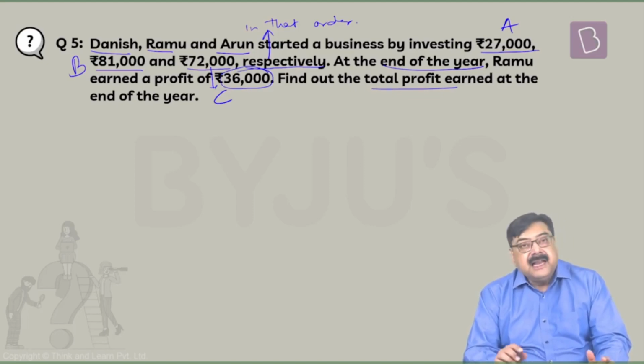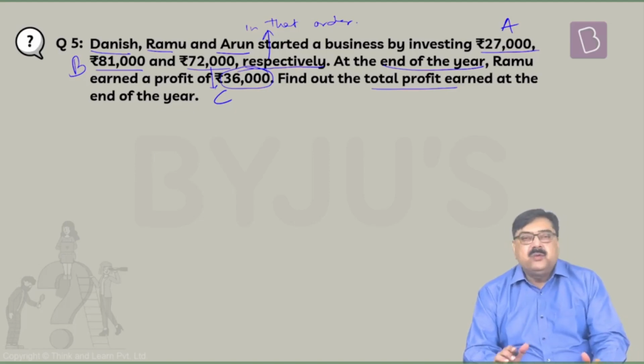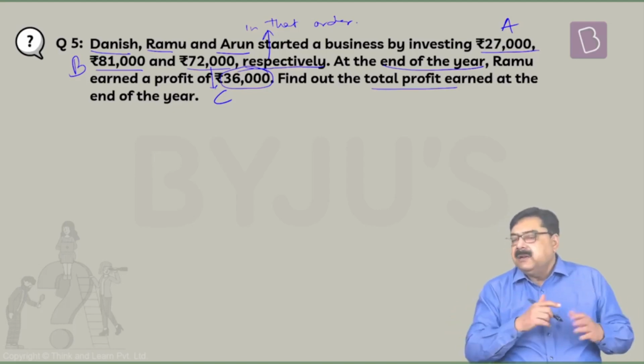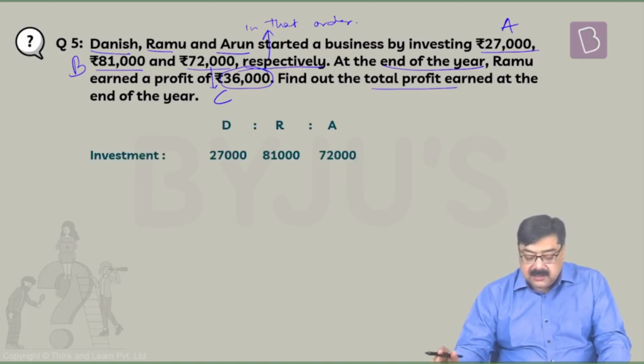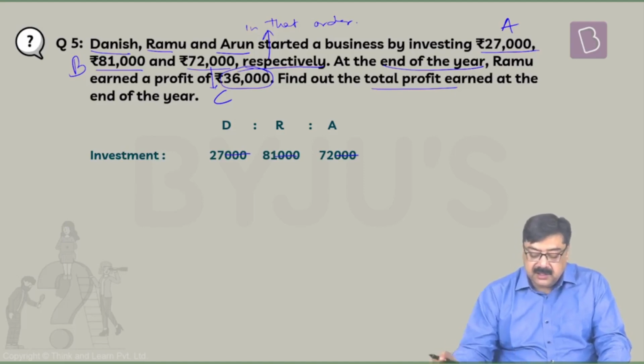Once again, here the time period for which the investment stayed in the business for each of the persons happens to be the same, which is 12 months. So we will not consider that, because into 12, into 12, into 12 happens to be the same, so that gets balanced out. So Danish, Ramu and Arun, this is their investment. So the thousands, we can do away with the zeros here.